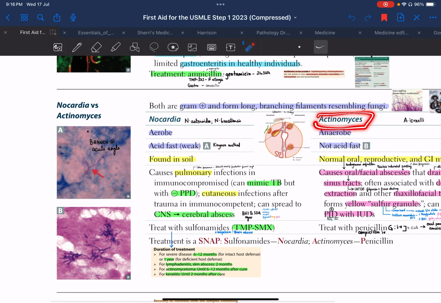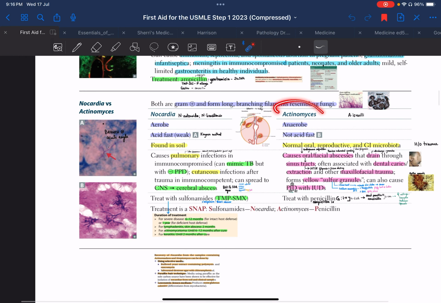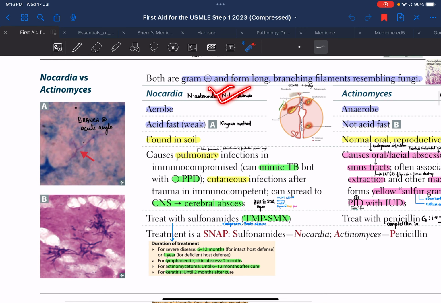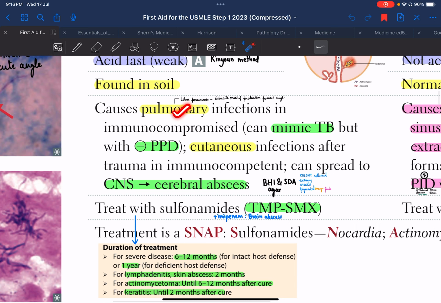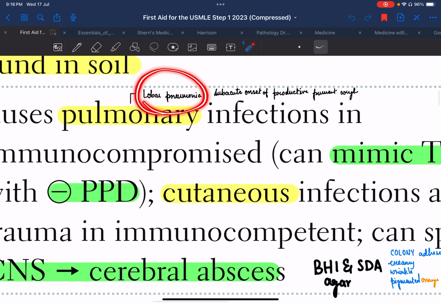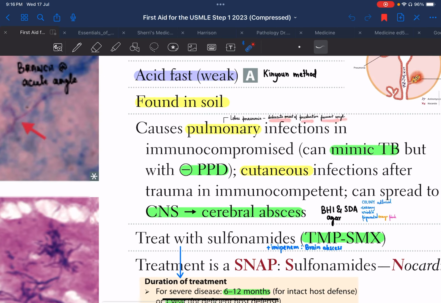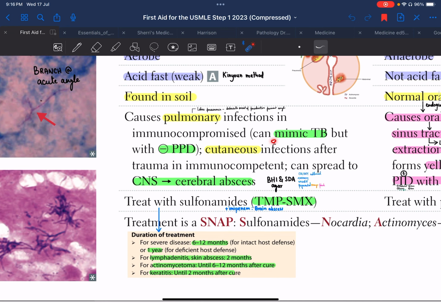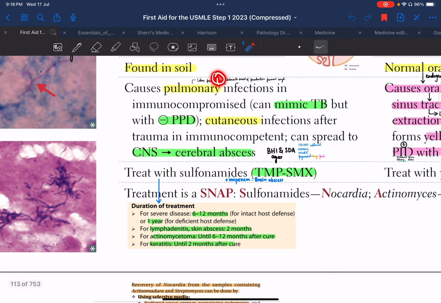Unlike actinomyces, which was a normal commensal within the human body, nocardia is most commonly found in soil. Basically it is a saprophyte. Actinomyces was causing orofacial abscesses, whereas nocardia is an opportunistic infection which can cause pulmonary infection, most commonly seen as lobar pneumonia, characterized by subacute onset of productive and purulent cough in immunocompromised patients, which can mimic tuberculosis, or it can also cause cutaneous infection. Pulmonary and cutaneous infection can further disseminate to the CNS, causing cerebral abscesses.